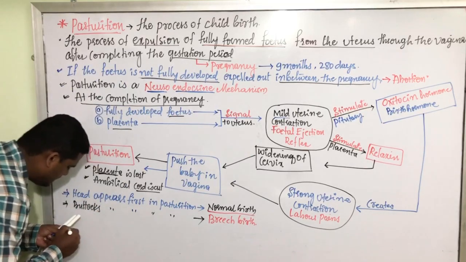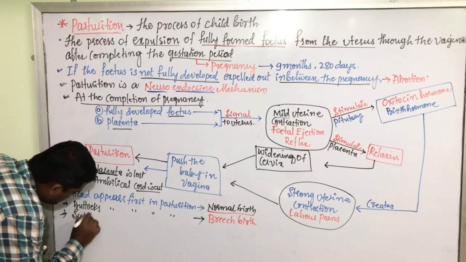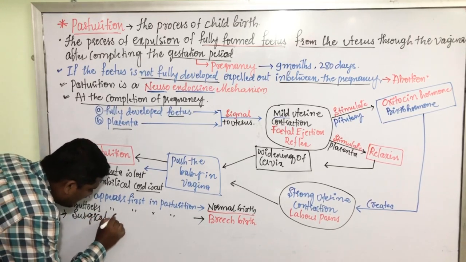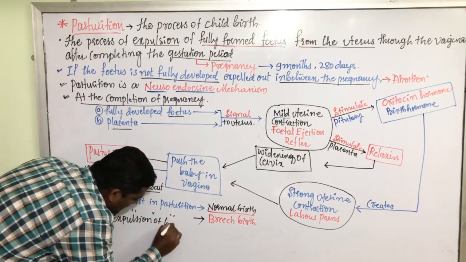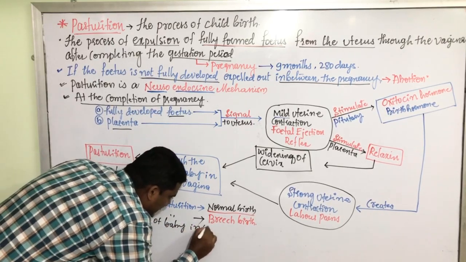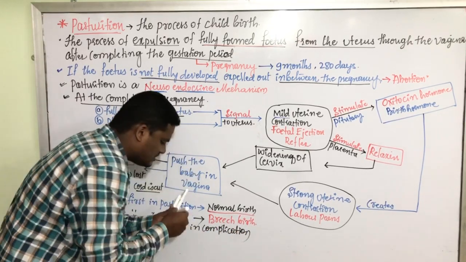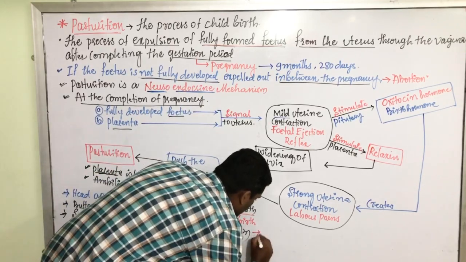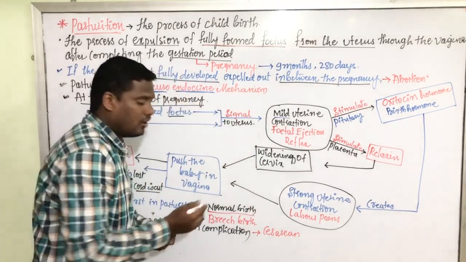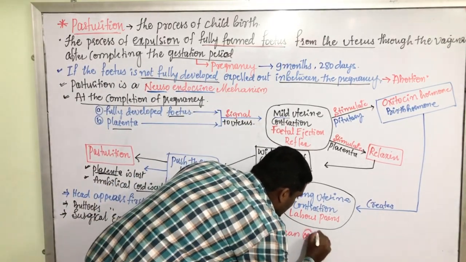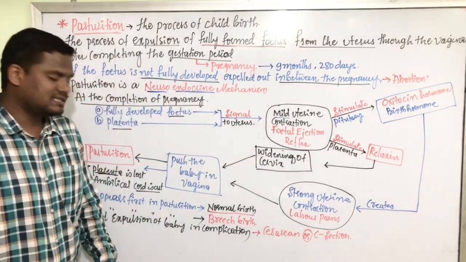Here I am writing that: surgical expulsion of baby in complicated situations is called cesarean, or C-section.